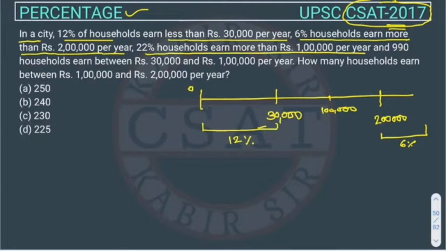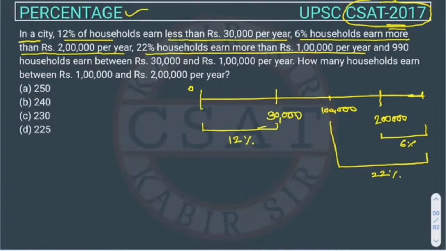So what is given? The percentage of people who are earning more than 1 lakh is given. So this will be how much? This is the maximum salary, right? And it could be anything, so we don't have to think about that, but we should remember what is given: the households earning more than 1 lakh. It could be any amount, 2 lakh, 3 lakh, 4 lakh, 10 lakhs, anything. But we know the percentage. The percentage is 22%, right?